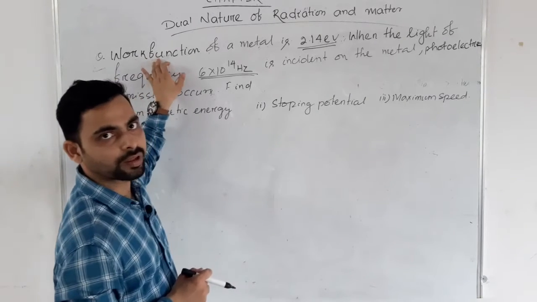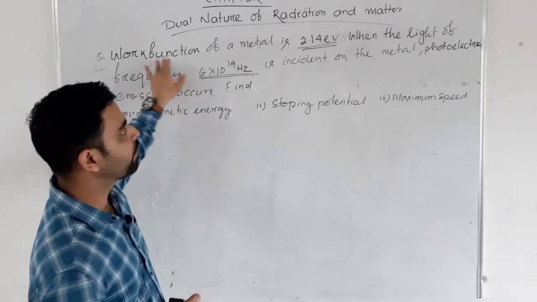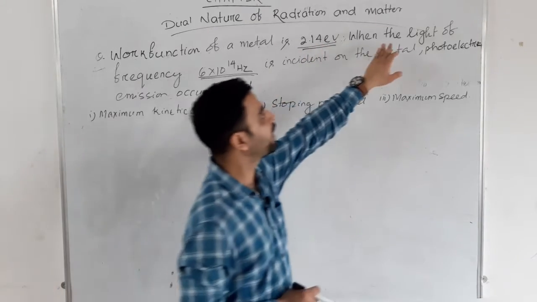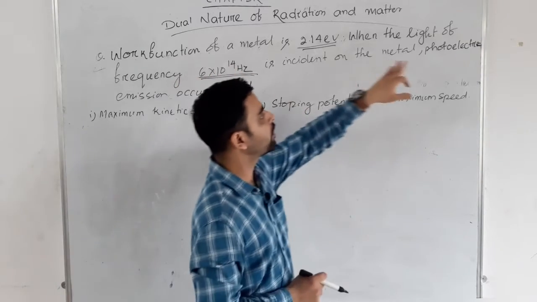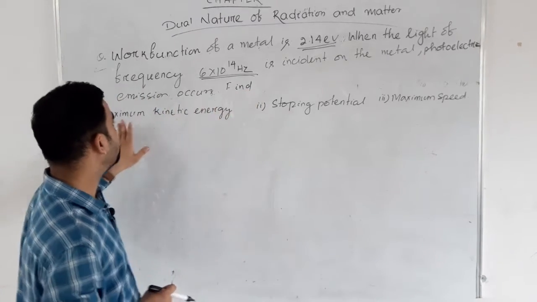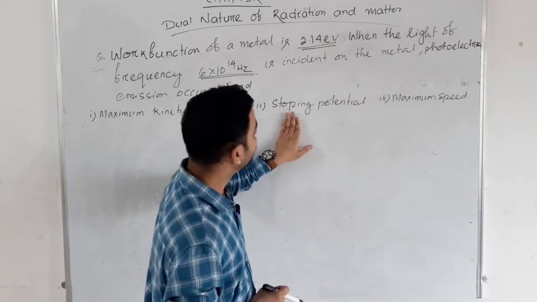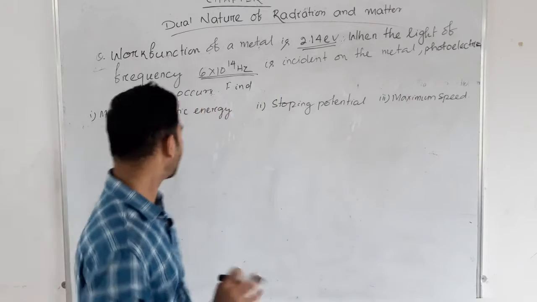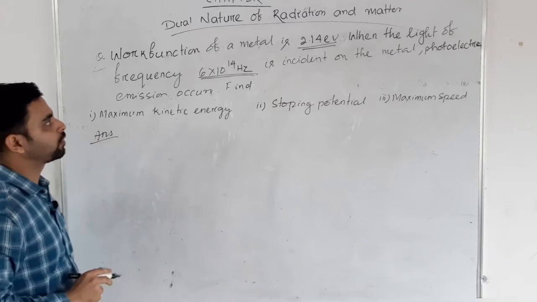In this question, let us discuss another question. The work function of the metal is given as 2.14 electron volt. When light of frequency 6 into 10 to the power 14 Hz is incident on the metal and photoelectric emission occurs, find the maximum kinetic energy. Second, what is the stopping potential? Last, the maximum speed. So first we have to calculate the maximum kinetic energy.